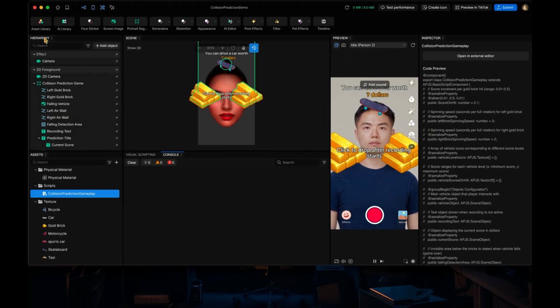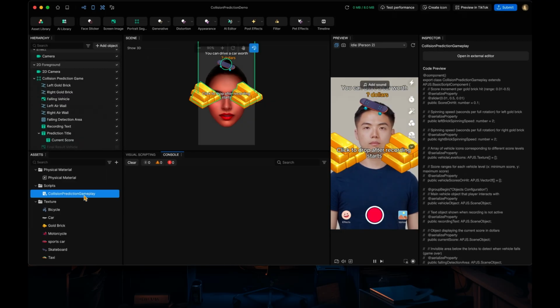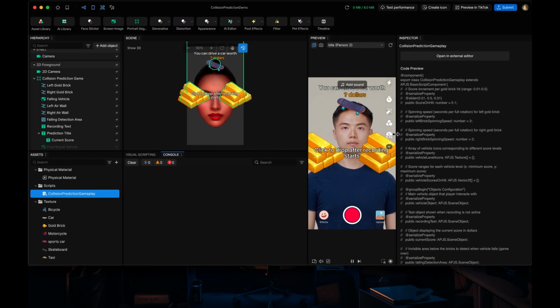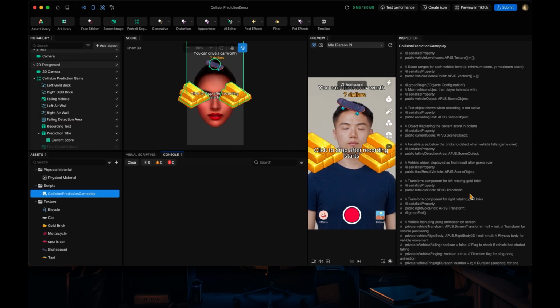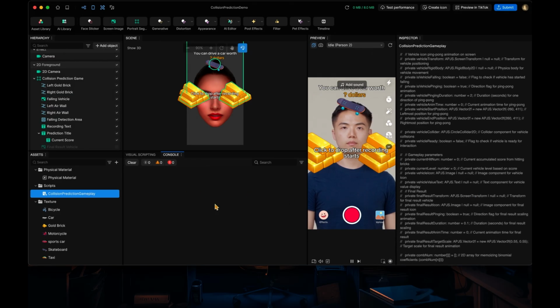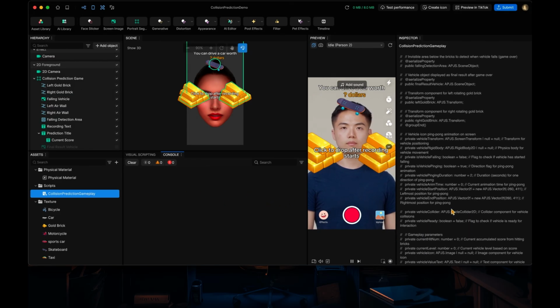Although I'm not going to start from scratch today, you can see there's already the scene hierarchy built, and we have the assets. We assume that we already have the assets made, like the textures and physics materials for collision. The major point for this video is to go through the script step by step. So I'll comment out almost every line of the script, and then I will add it back step by step and demonstrate how the APJS API works for this type of typical 2D physics-based game.